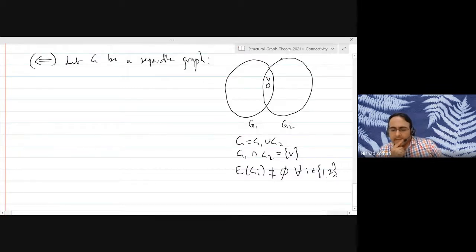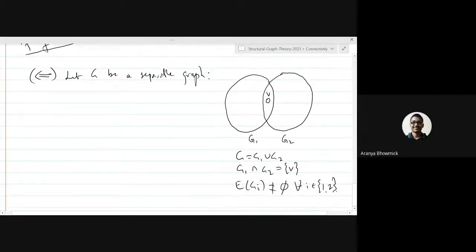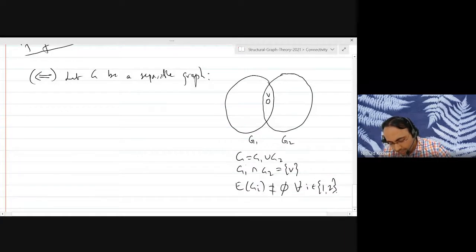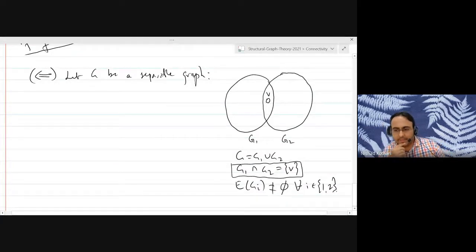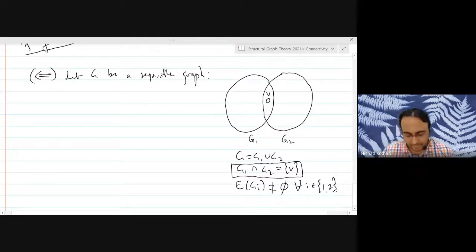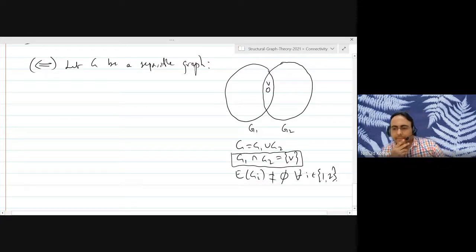So how should we find two edges that do not belong to a common cycle? The intersection of G1 and G2 should be the empty set of edges. That's right. When I say G1 intersection G2, I mean I'm intersecting the vertex set and the edge set, and the only thing I find in the intersection is one vertex. Good. So how are we going to find two edges, E1 and E2, that do not belong to a common cycle? Anybody?